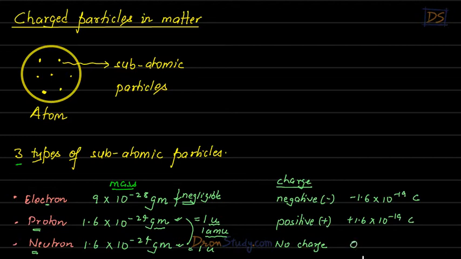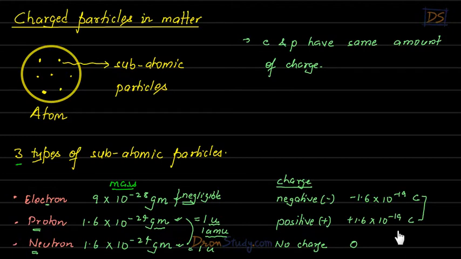So you can see a very important point here, students, that electron and proton have the same charge. The value of charge on both of them is the same. However, electron has negative charge and proton has positive charge, but the value is the same. So we can write this down: electron and proton have the same amount of charge, but the sign is opposite.